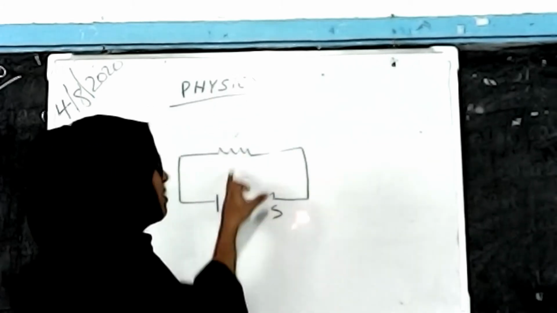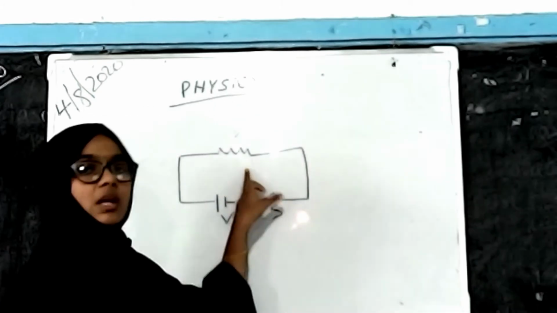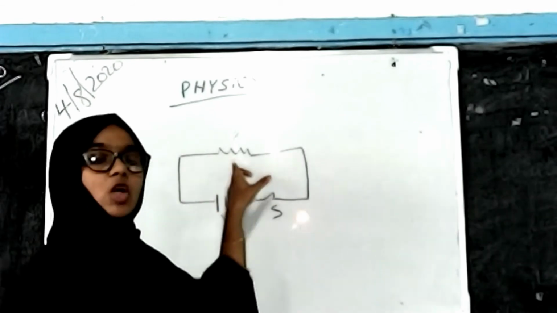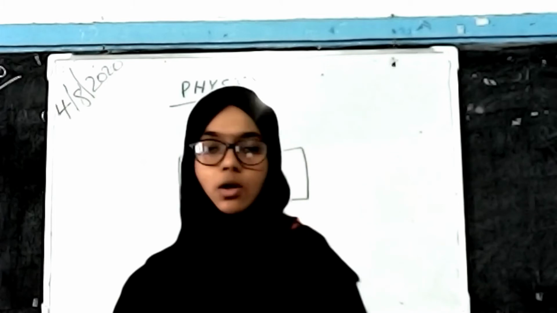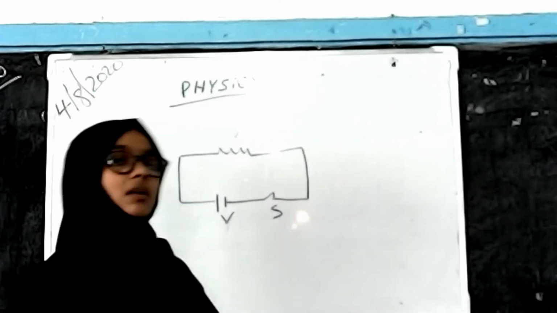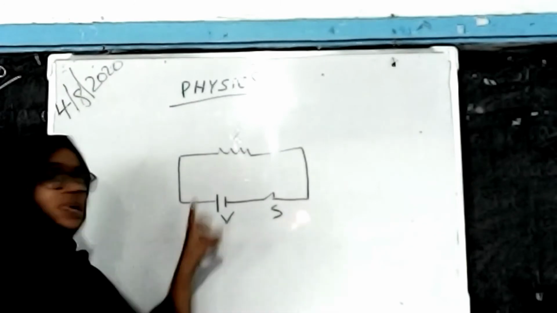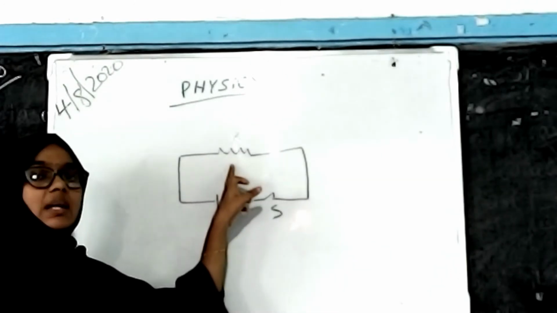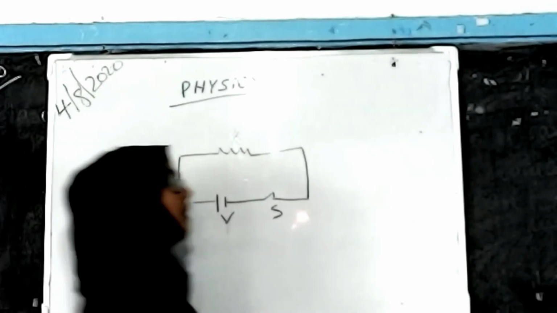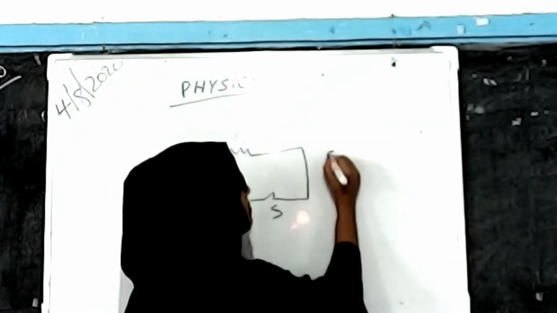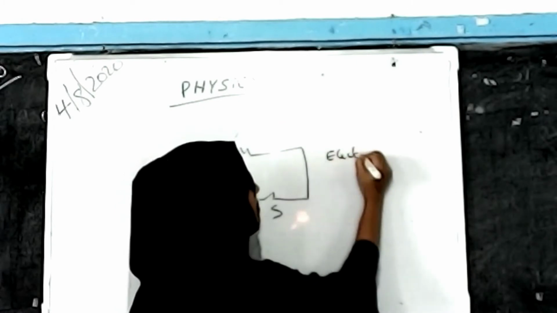In this circuit, here is the nichrome wire, and it becomes hotter. We can see that the electrical energy is converted into heat energy.